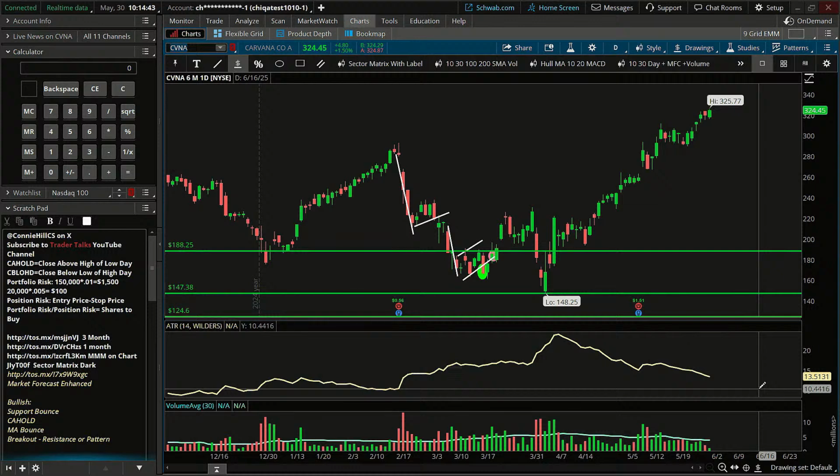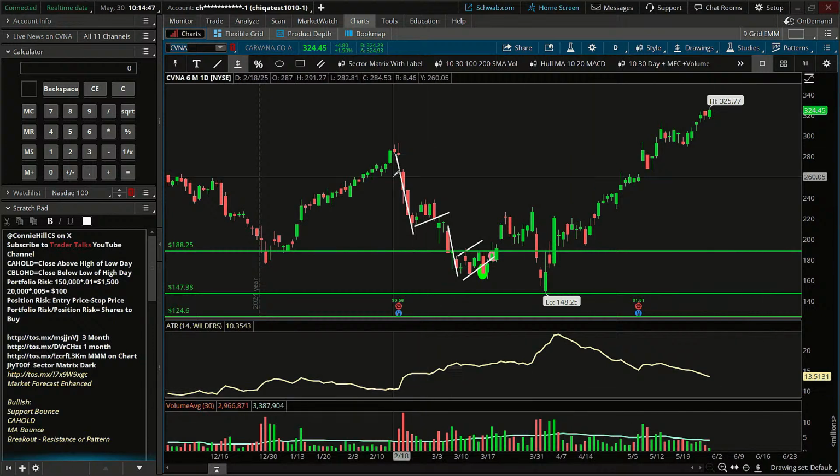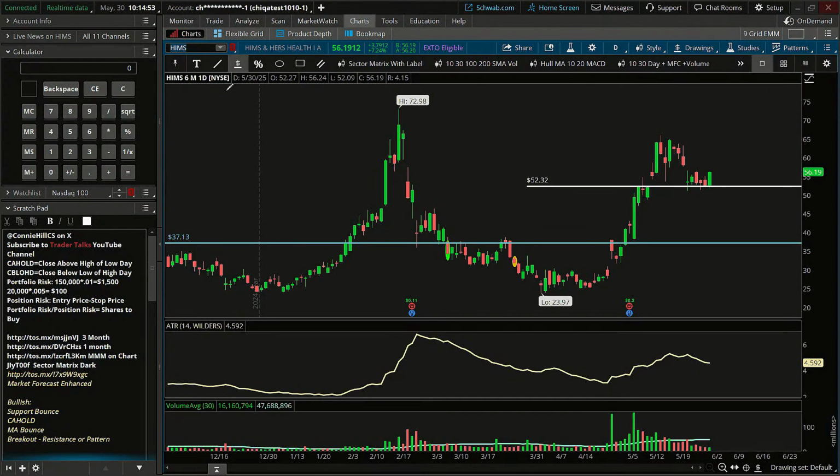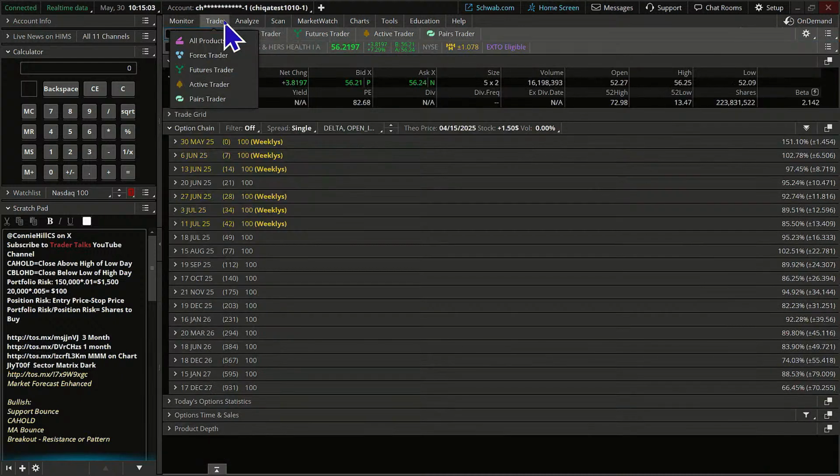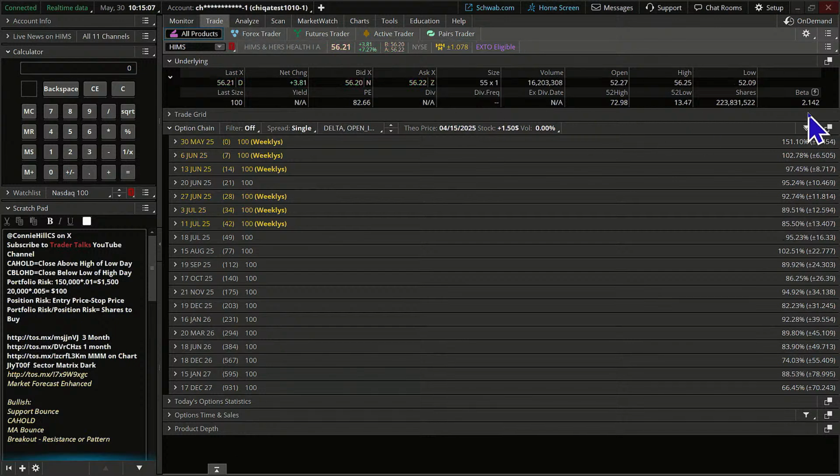All right, next up, let's take a look at something that has moved around a little bit. I'm going to show you the technical setup here with HIMS, but I'm going to bring you over here and look at the beta.